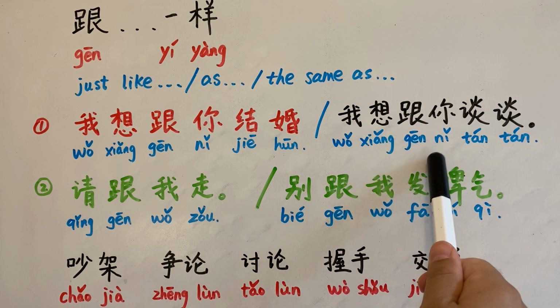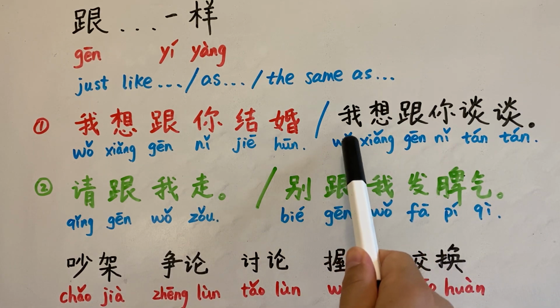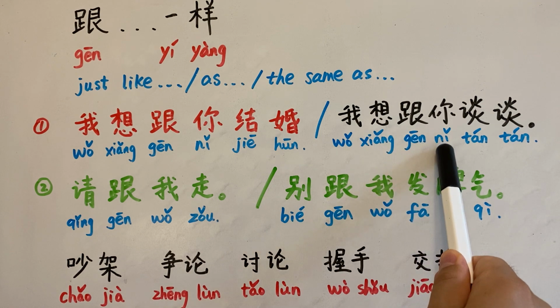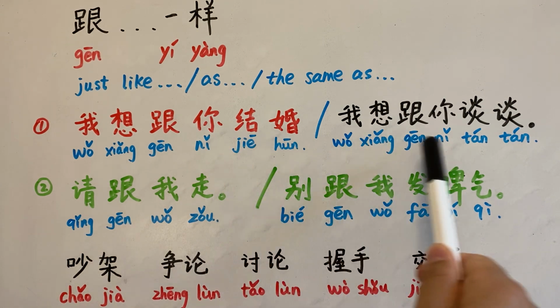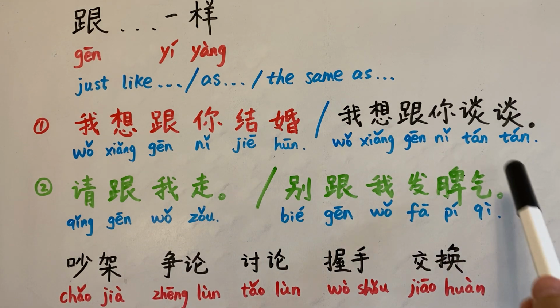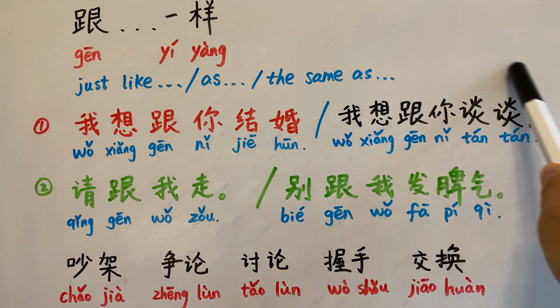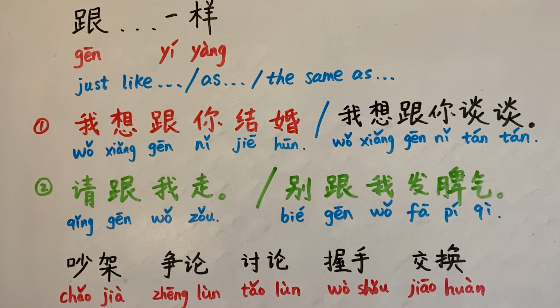It is the same as this sentence: 我想跟你谈谈. I want to, 你 the second personal pronoun, you, 谈谈. So this is the verb, 谈谈. As we have talked about before, this is verb reduplication. It's a polite way to ask somebody to do something for you or with you. 我想跟你谈谈 means I want to speak to you, I want to have a conversation with you, I want to talk to you.